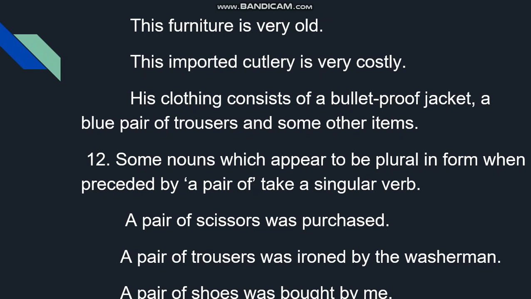A pair of scissors seems plural, but since it is preceded by a pair of, it is considered singular. A pair of scissors was purchased. A pair of trousers was ironed by the washerman. A pair of shoes was bought by me.